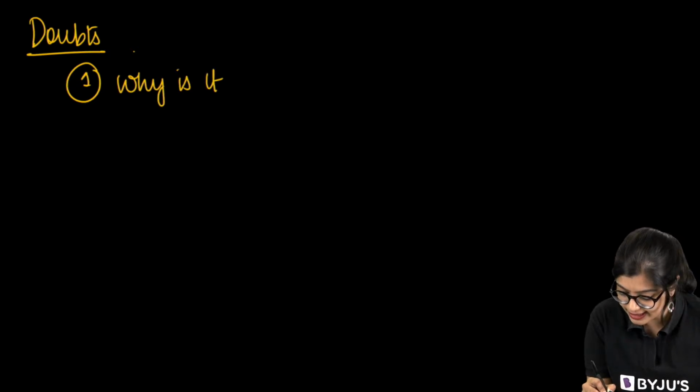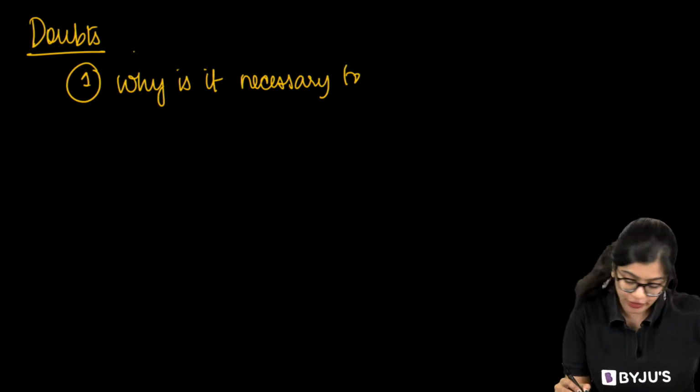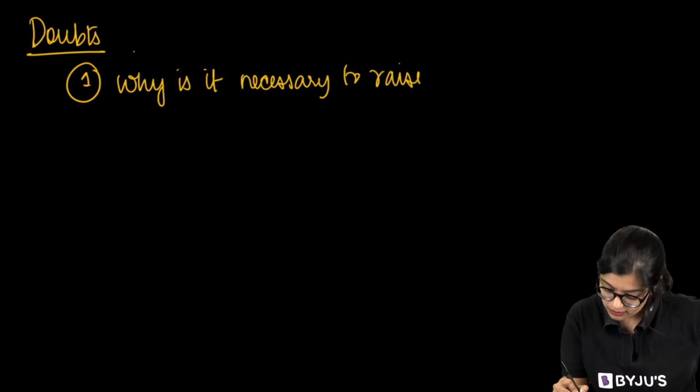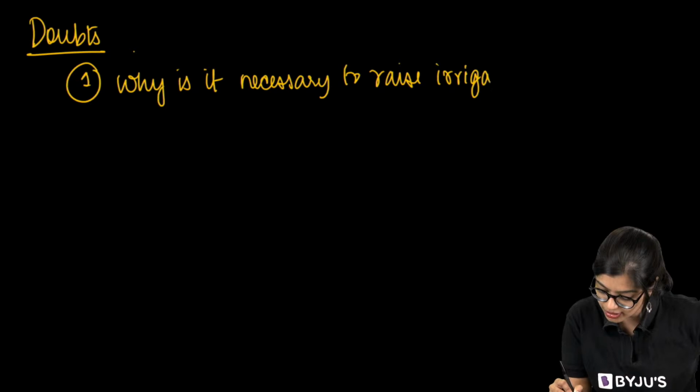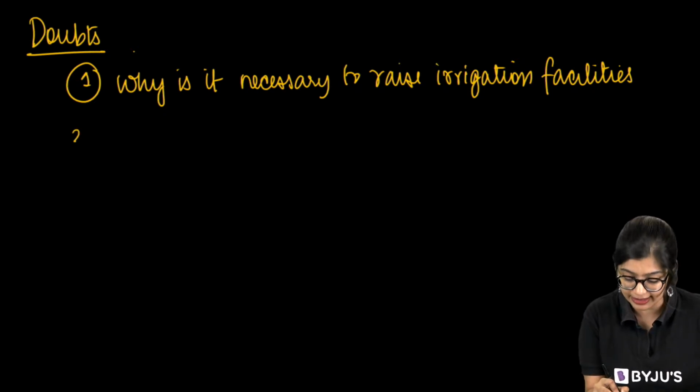Why is it necessary to raise irrigation facilities, or why is it important to have irrigation facilities?